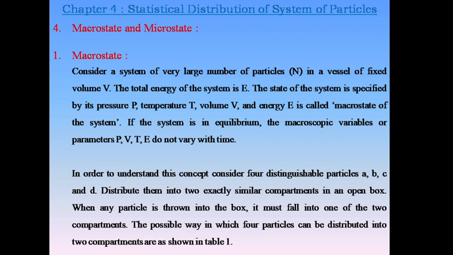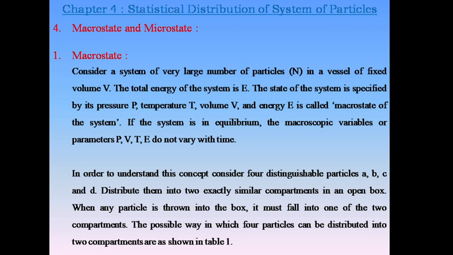When any particle is thrown into the box, it must fall into one of two compartments. The possible ways in which four particles can be distributed into two compartments are as shown in table 1.